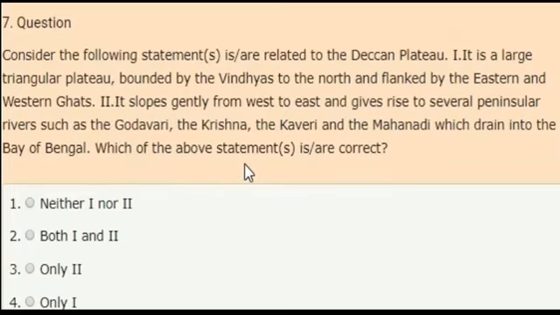So from the above statements, which statement is correct? Pick the correct answer from the given options. And the answer is both 1 and 2 statements are correct.